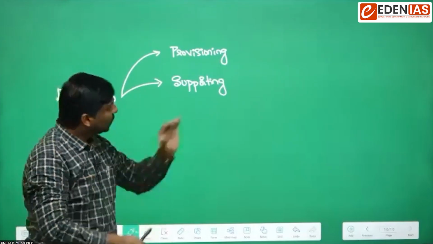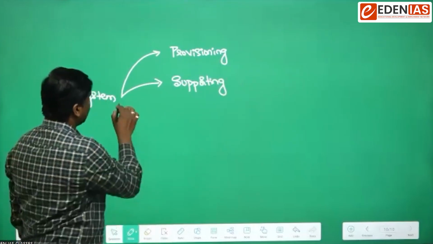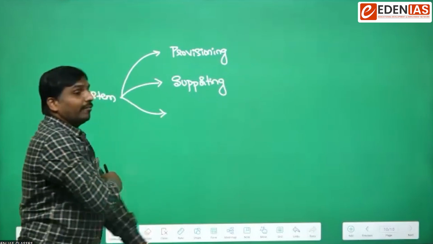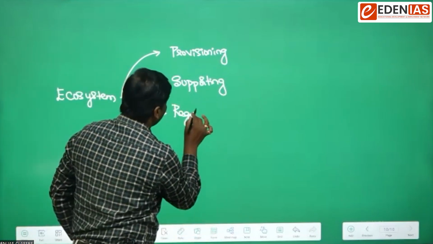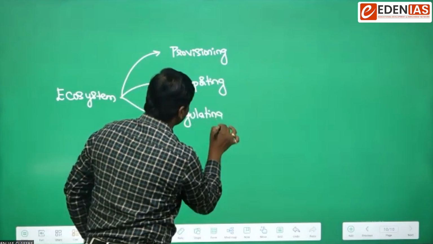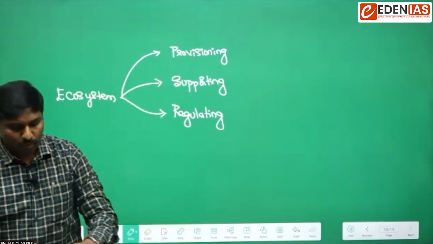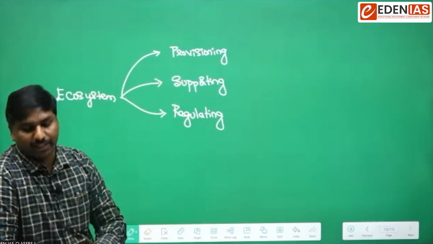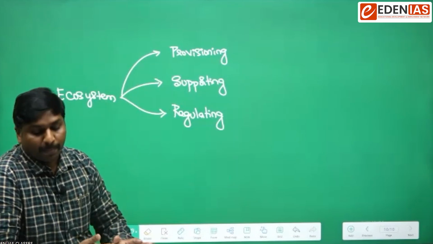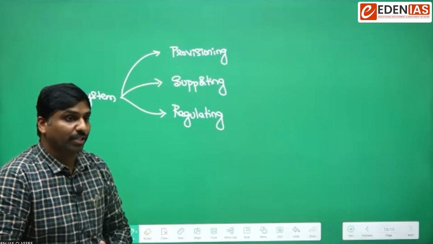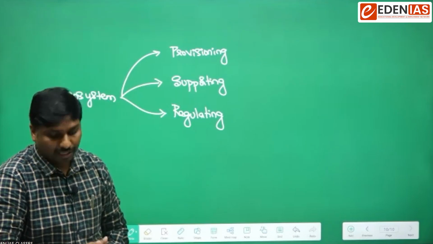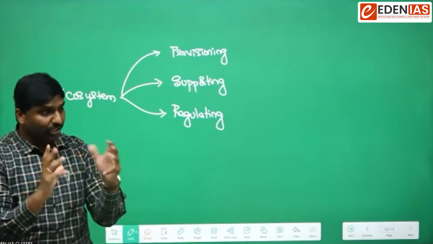Likewise, there are some services, and then we can have certain regulating services done by an ecosystem. What are regulating services? For example, simple things like purification of water, or regulation of the climate.